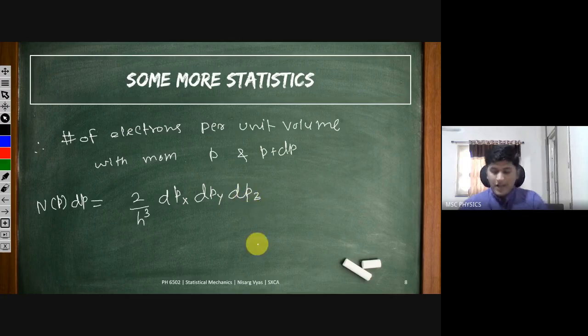This d cube p I have broken down into three parts: dpx, dpy, dpz, and multiplied with the distribution. There are so many states available, so how will electrons distribute themselves in those states? This is governed by the Fermi-Dirac distribution function.